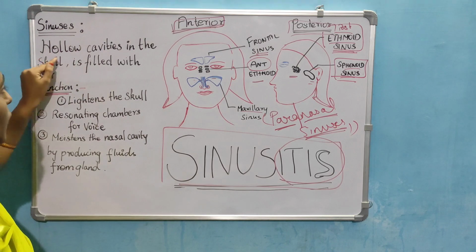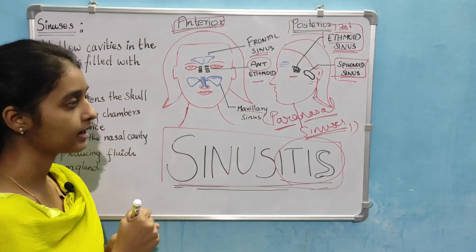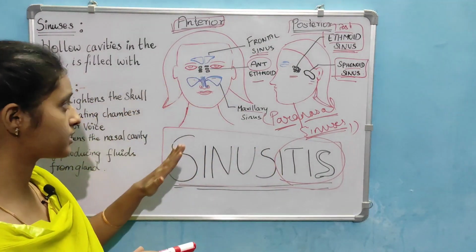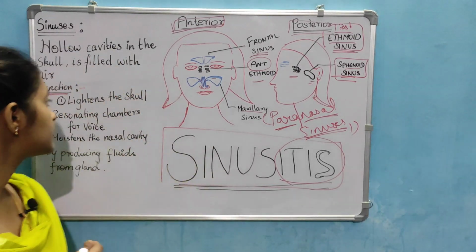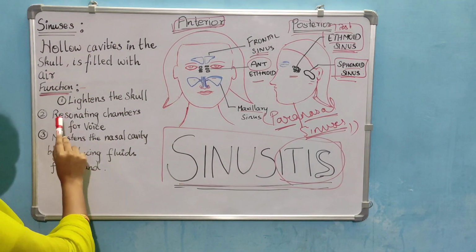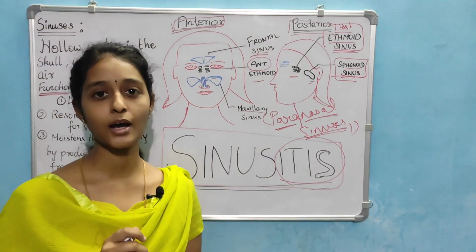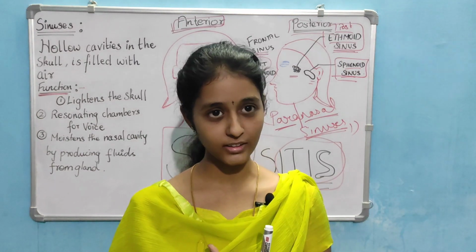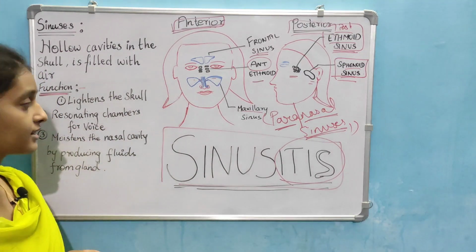Sinuses are hollow cavities in the facial skull that are filled with air. This is about structure, and what is the function? Why do we have sinuses? Sinuses lighten the skull, and they are resonating chambers for voice. We have a deep voice or a loud voice, and all these are helped by the sinuses.